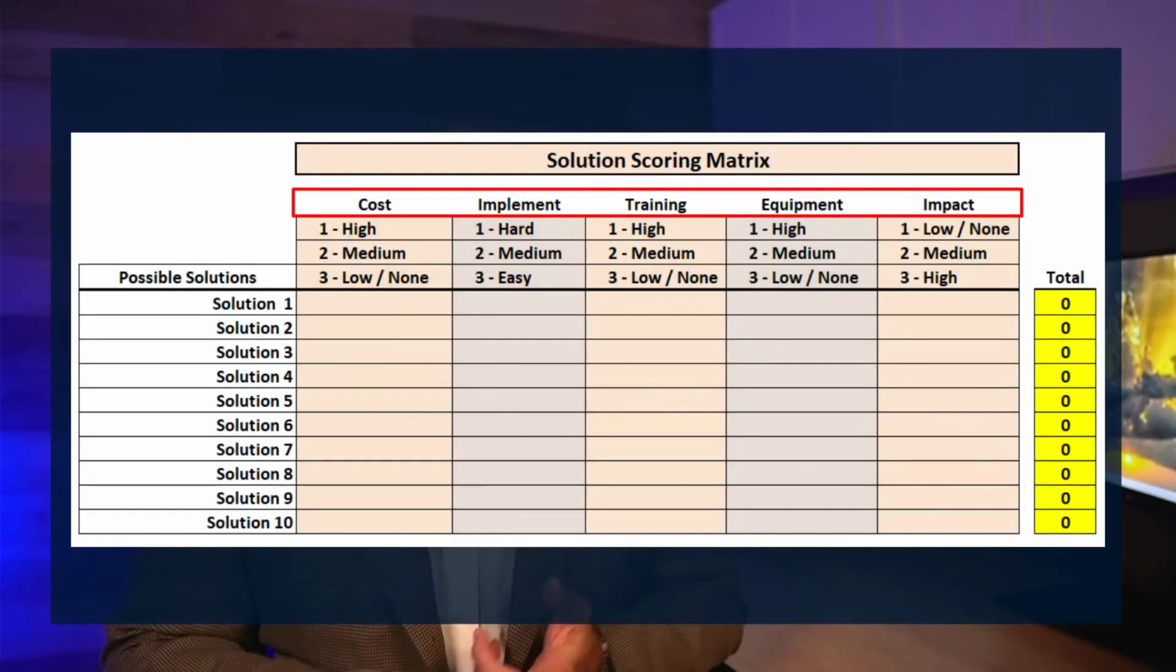The most common scoring categories used to evaluate solutions include the cost to implement, the ease of implementing, the amount of time required, how much equipment and technology is required, and the potential positive impact the solution will have on actually closing the performance gap. And of course, these are just suggestions, and you're going to want to modify the categories based upon your unique needs. Next is to create a scoring scale within each category.